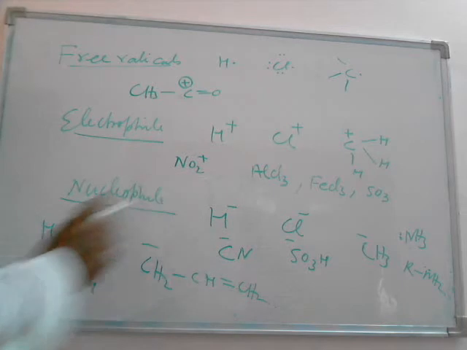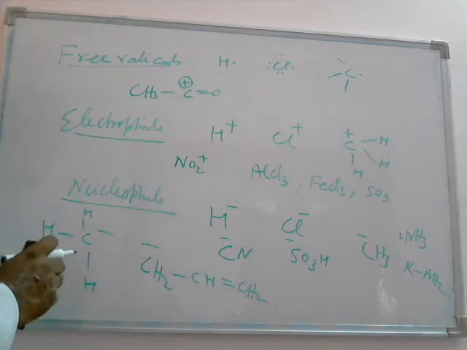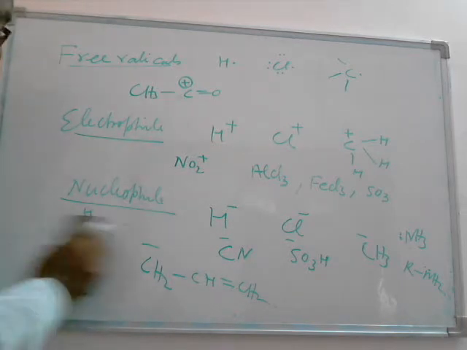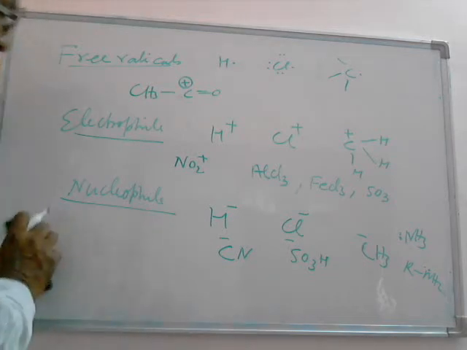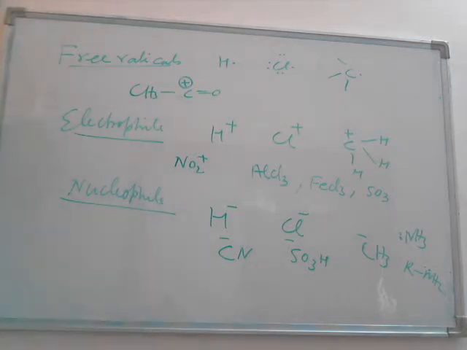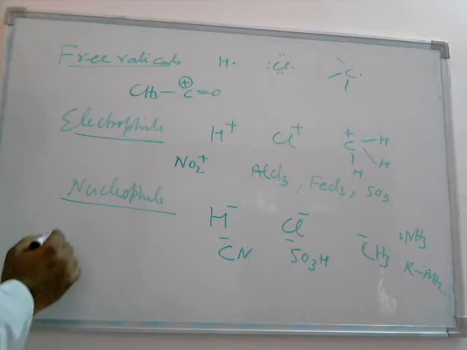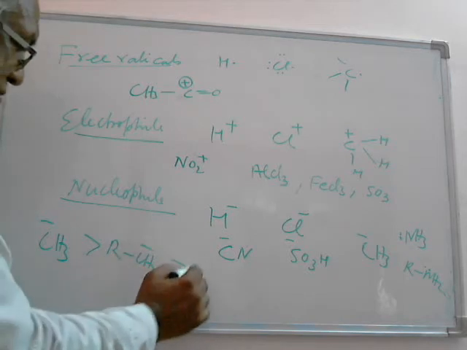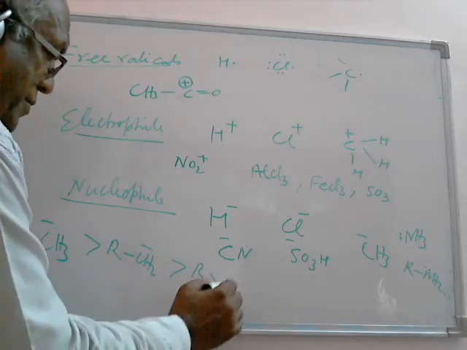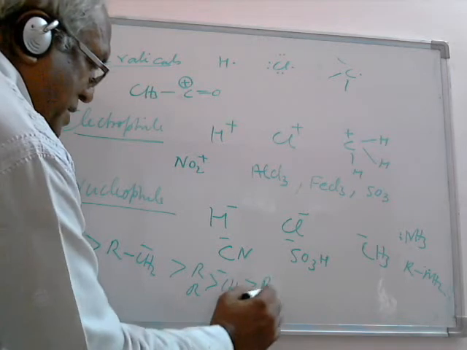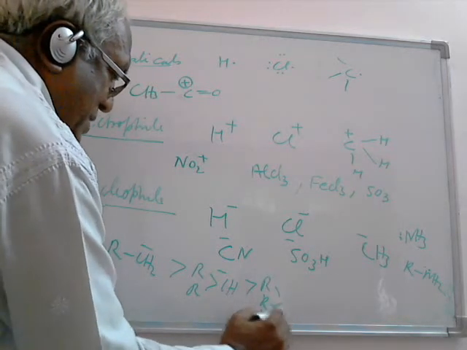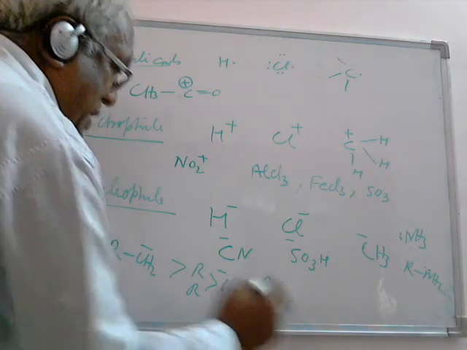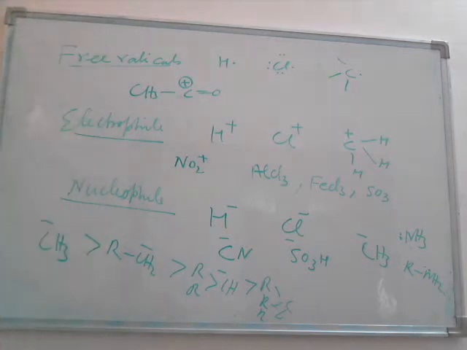So you can tell by knowing its structure. So this is the nucleophile. In this, again I come to the stability of the carbocation. I told you about the carbocation CH3 positive: this is more stable than this, and this is more stable than this. I already told you that the tertiary carbocation is the most stable. And this is about the free radical, electrophile and nucleophile.